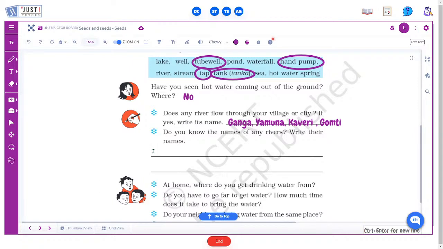So like Ganga, Yamuna, Brahmaputra, then Kaveri, Krishna, then we have Tapi, and there are many such rivers.